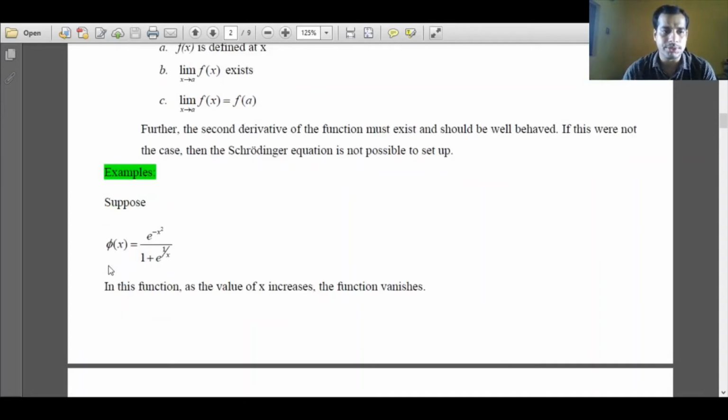Suppose we consider a function phi(x) equal to e to the power minus x squared divided by 1 plus e to the power 1 by x. Now when the x value increases, the numerator will decrease significantly, and the denominator is just 1. So the function vanishes when the x value increases. So this is not an appropriate function, and we cannot treat it as a wave function.